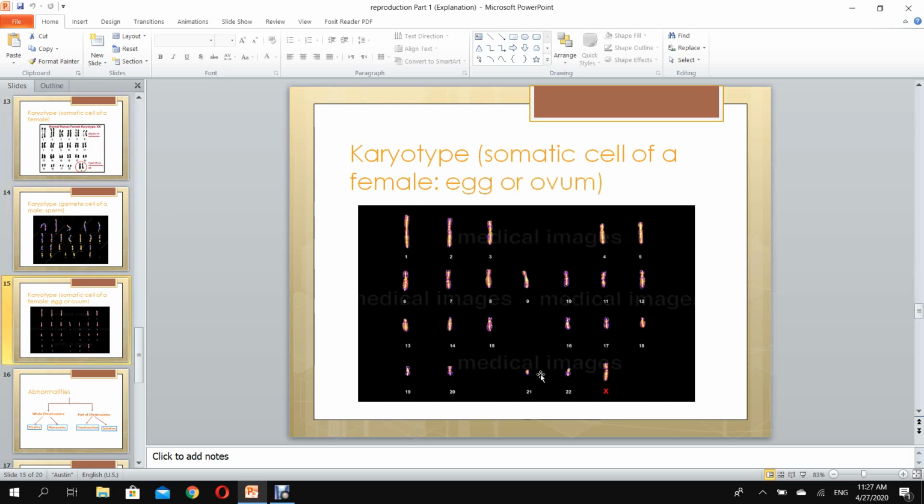This is the one for a female. Look, from 1 till 22. We are talking about chromatids. This is an X. The gonosome is an X, so it is an ovum. Of course, when I am telling you this information, all the karyotypes that I've used are normal karyotypes. There are no abnormalities. Now we are going to enter the case where the karyotypes are not normal ones. Let's see together.